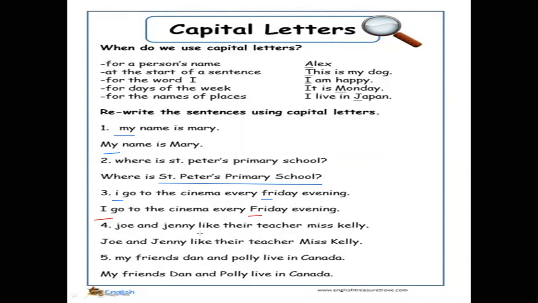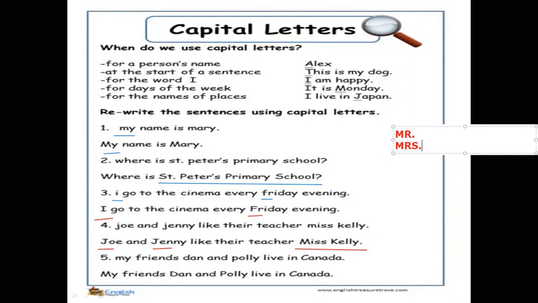Here, Joe and Ginny like their teacher, Miss Kelly. So here we have 3 mistakes. Joe is a name. Ginny is another name. Miss is a special title, Miss Kelly. So I write the special title with a capital letter, like Miss, Mr. Let me write them for you here. Let's write Mr. with a capital letter, Mrs. with a capital letter.